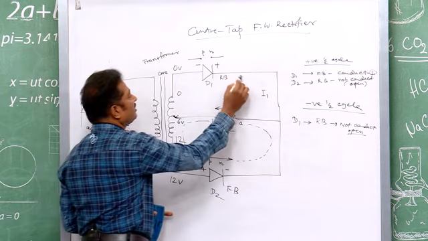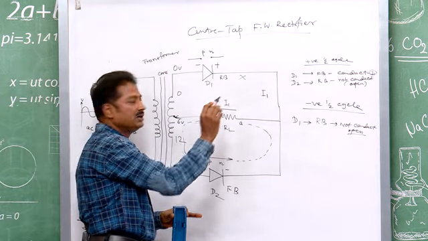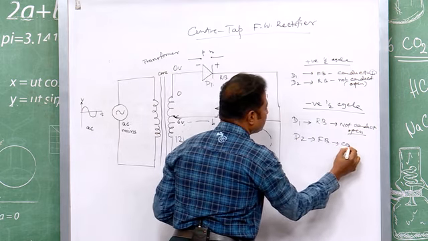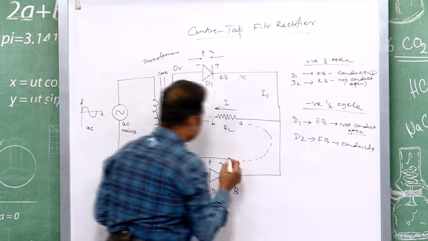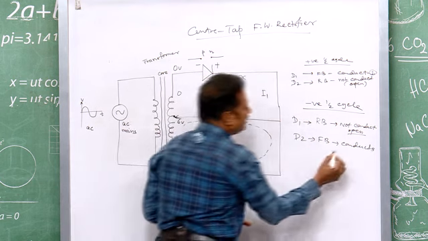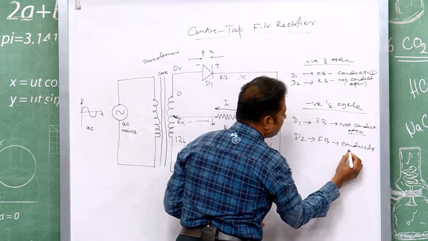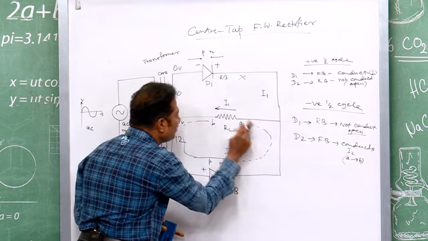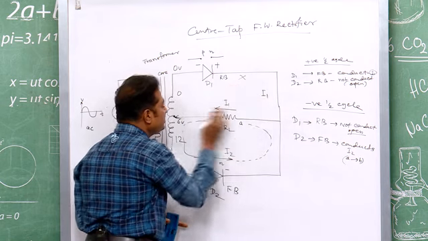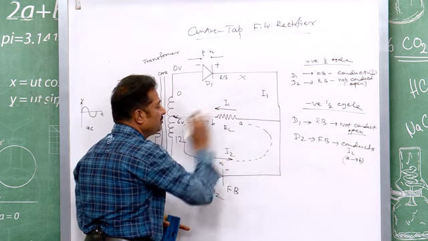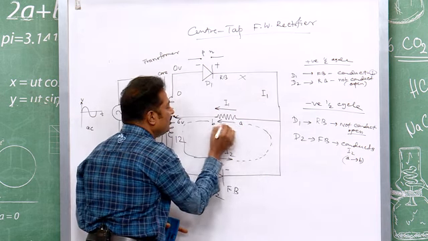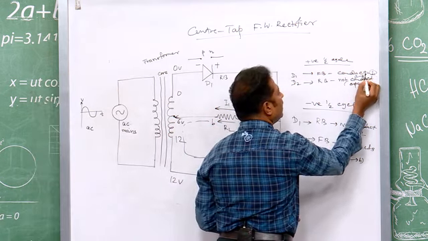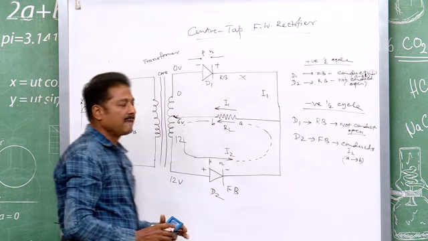Now, D1 will not conduct, D2 will conduct, because D2 is forward biased. Let this current be I2, and I2 is again from A to B, because this is the way the current moves, this one is cut. So, this is the only suitable circuit for the flow of current. So, the current will flow from A to B. You see here A to B, here also A to B.